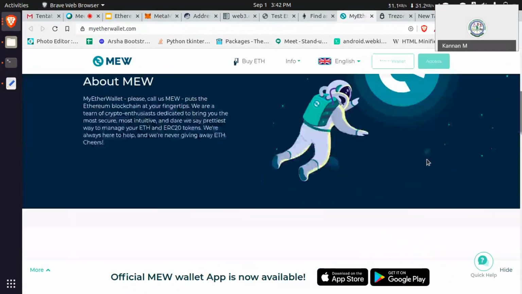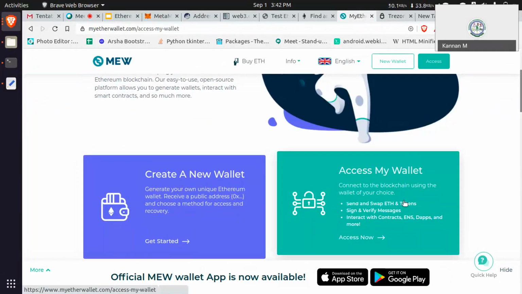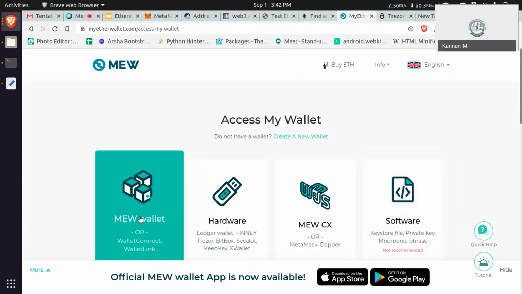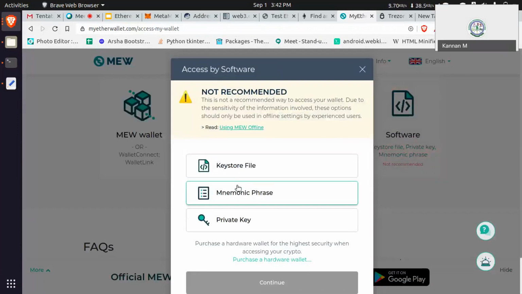You can see the same pattern is there. Just write something here. New wallet, access my wallet. You can see you already have seed phrases, mnemonic phrases.